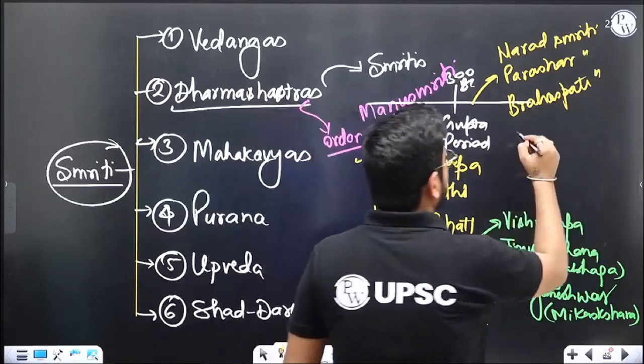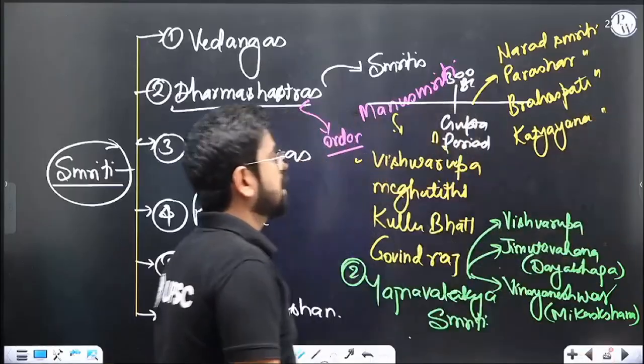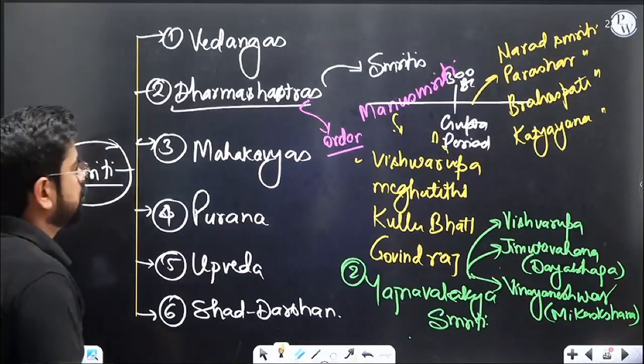Then we will have Katyayana Smriti. So these six are important. Katyayana Smriti. Okay. So this was about Dharma Shastra.